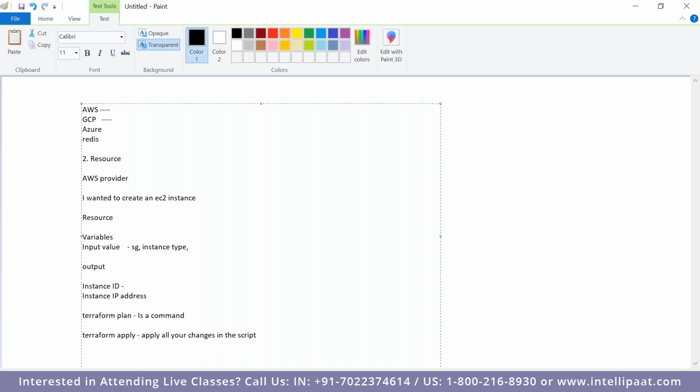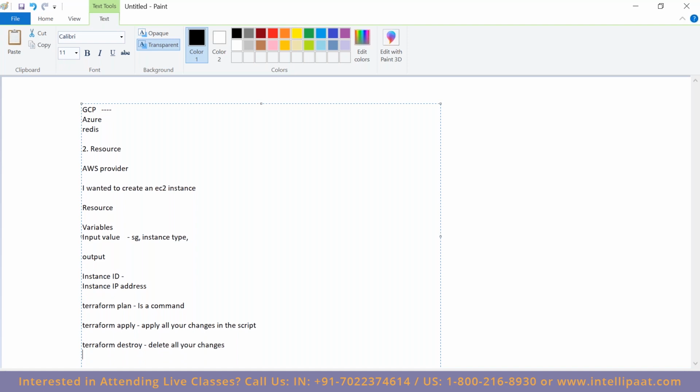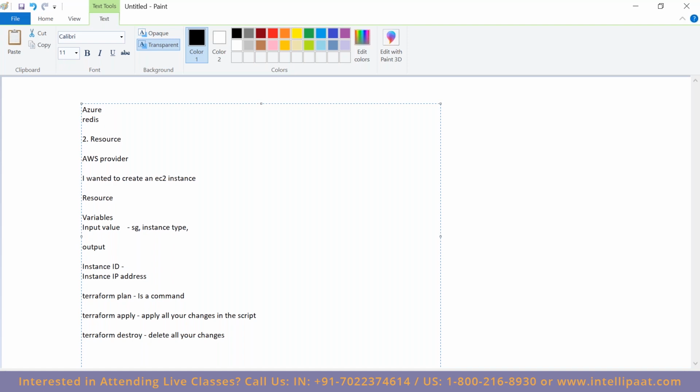Then Terraform destroy. So destroy will delete all your changes. And the next one is Terraform init. Here, let's consider we are using AWS provider, correct? We are using AWS provider.